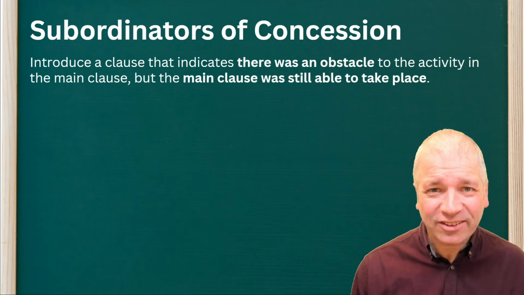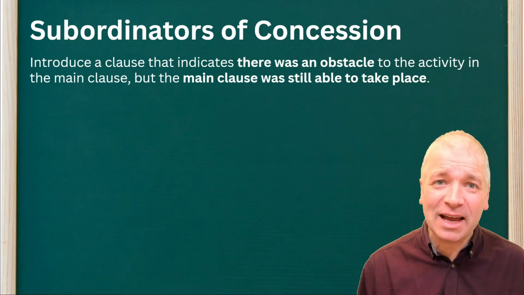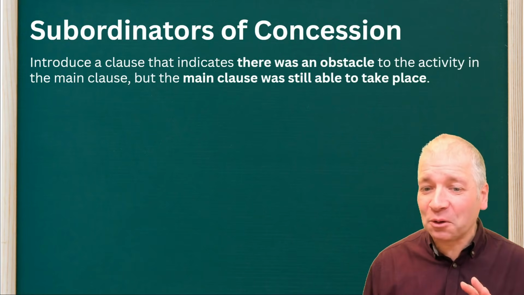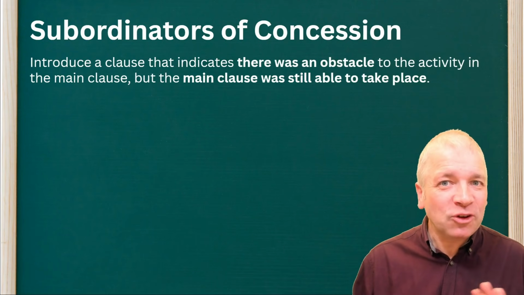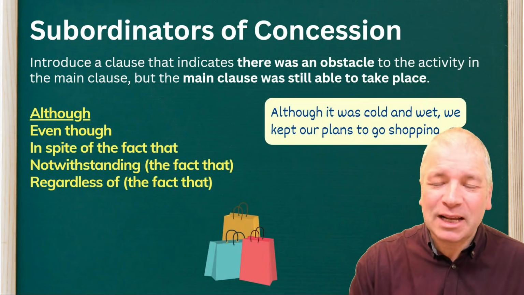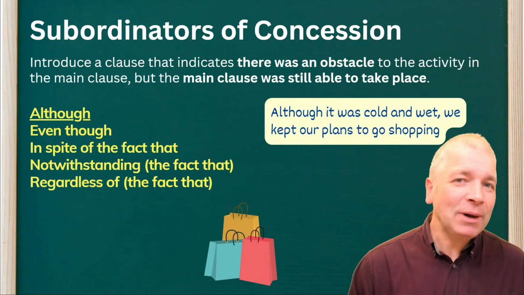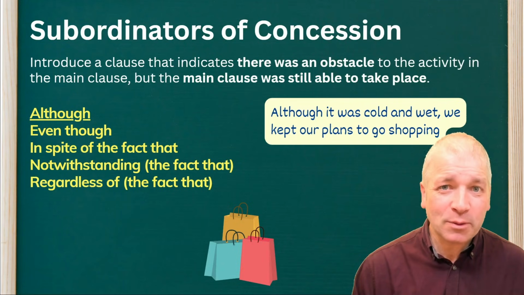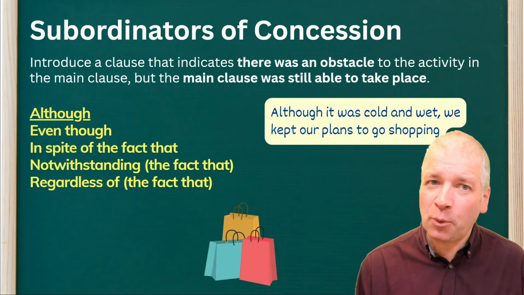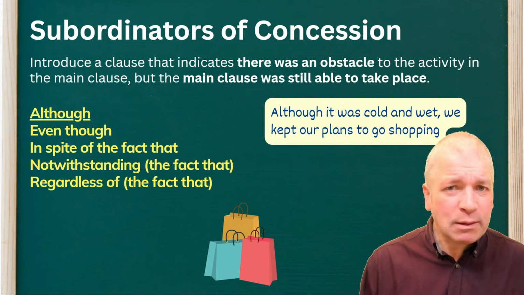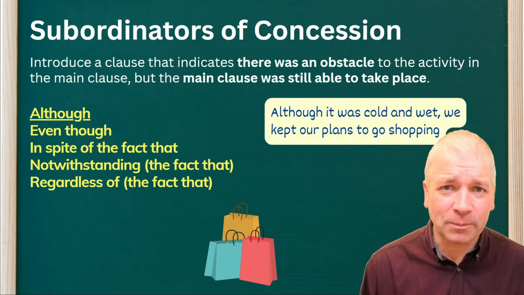Another type of subordinator is a subordinator of concession, and this introduces a clause that indicates there was an obstacle to the activity in the main clause, but the main clause was still able to take place. Let's look at an example here. Although it was cold and wet, we kept our plans to go shopping. So the subordinating clause here is "although it was cold and wet", and the subordinator is "although". Let's look at the main clause first. We kept our plans to go shopping.